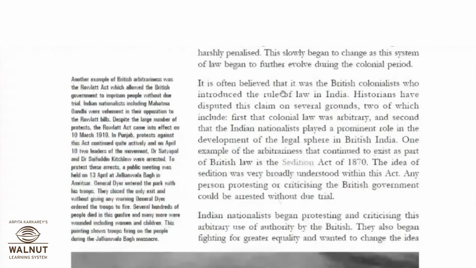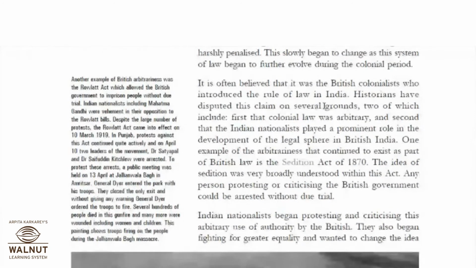It is often believed that it was the British colonists who introduced the rule of law in India. Historians have disputed this claim on several grounds, two of which include, first, that colonial law was arbitrary, and second, that Indian colonists played a prominent role in the development of the legal sphere in British India.